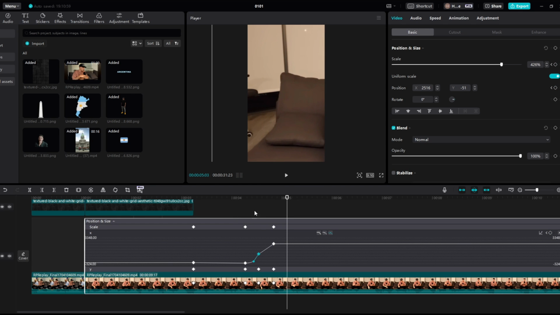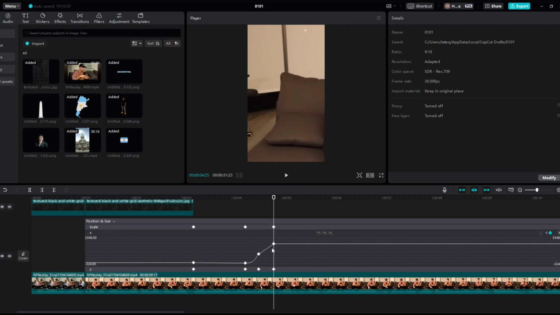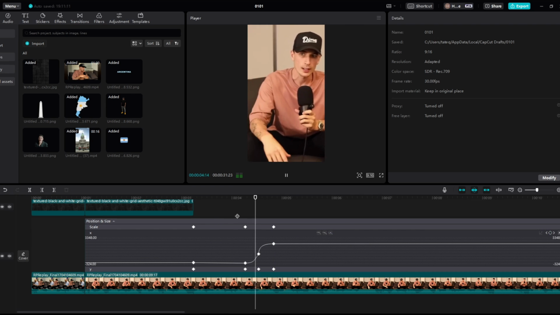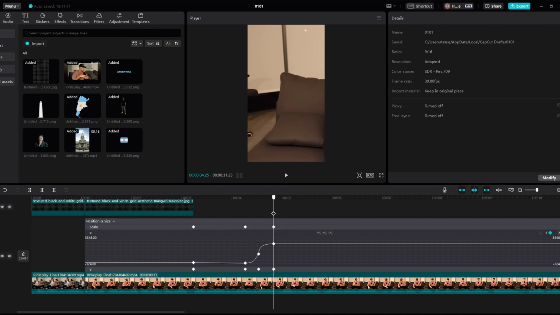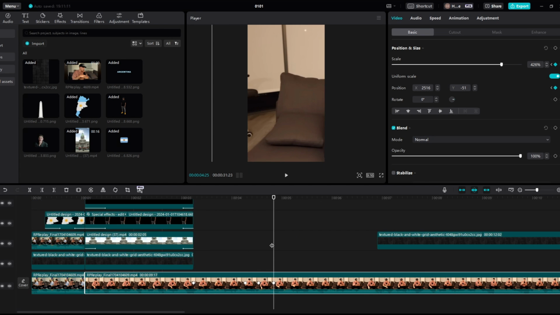Something like this. Argentina is today. And then right here we can slow it down to this part. So we come back to graphs and then we ease out, just like so. Now let's see how that looks. Argentina is today. Perfect. As you can see, that's much better. And then if we come off graphs by right clicking and then hide keyframe animation, now we have this little smooth effect right there.